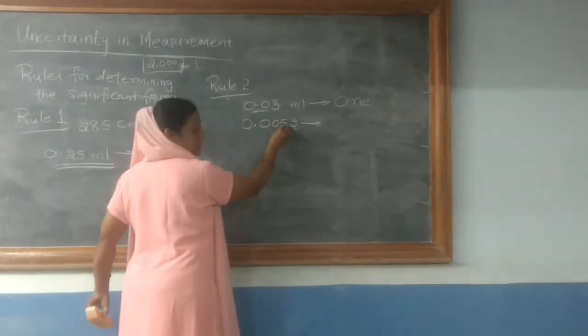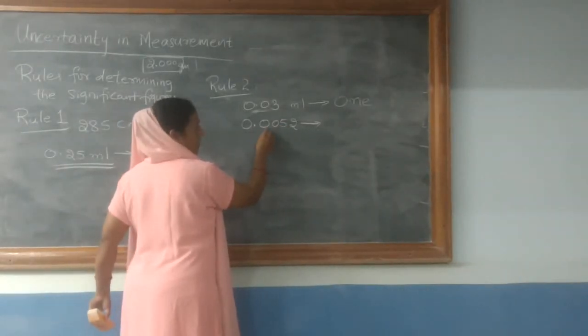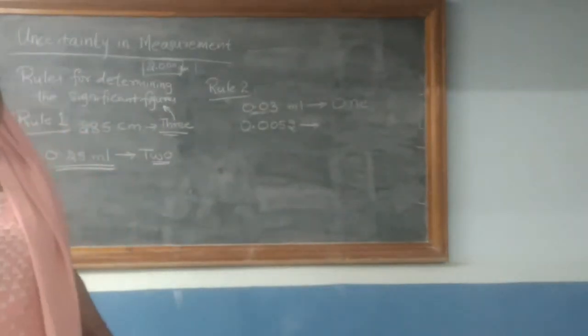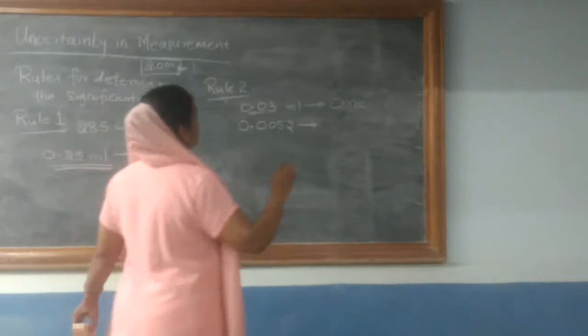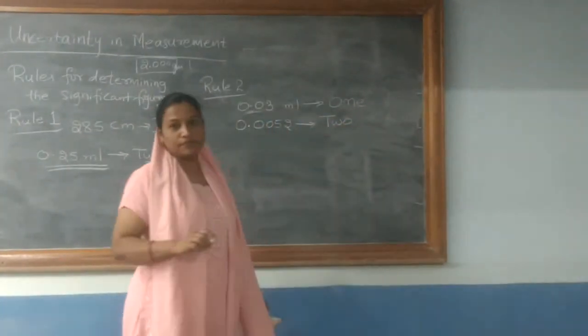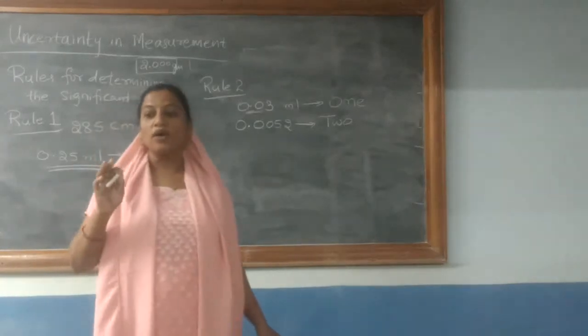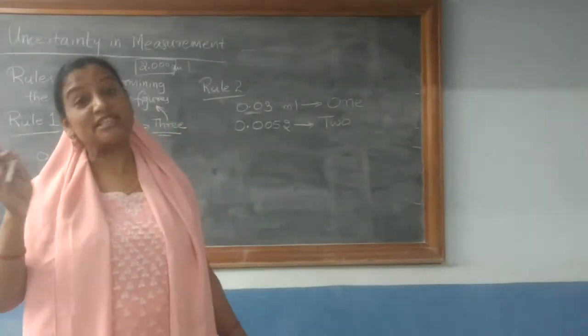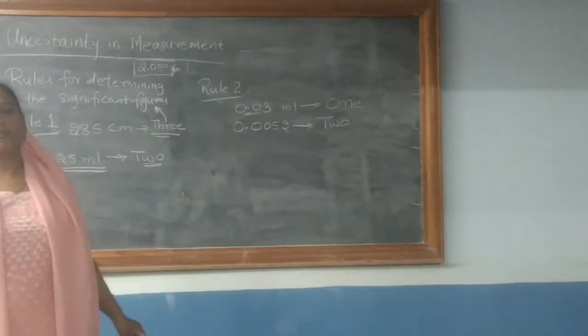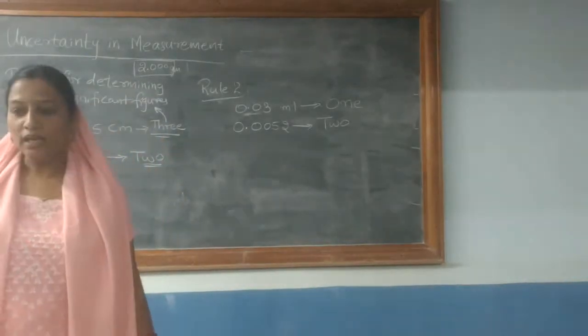This is the first non-zero digit 5. So both are not significant. Therefore, in this particular reading 0.0052, there are only two significant figures according to the second rule. I hope this is clear. All zeros preceding the first non-zero digit are not significant. They indicate the position of the decimal point.